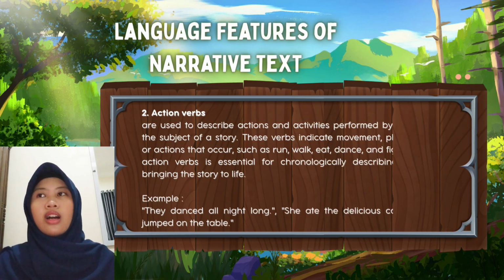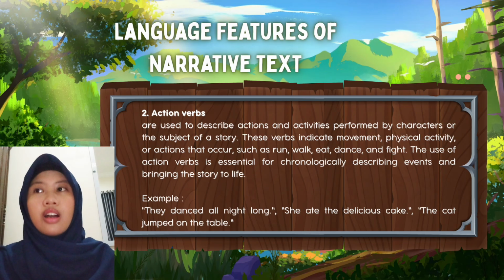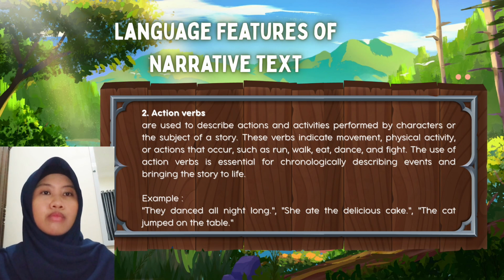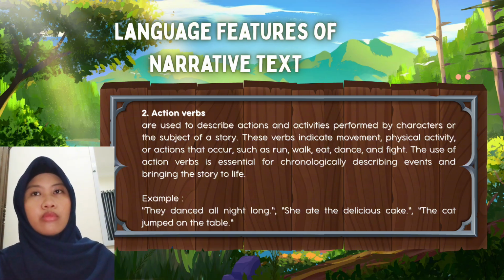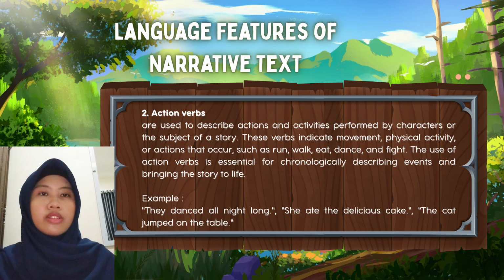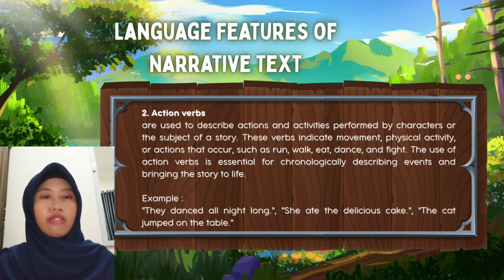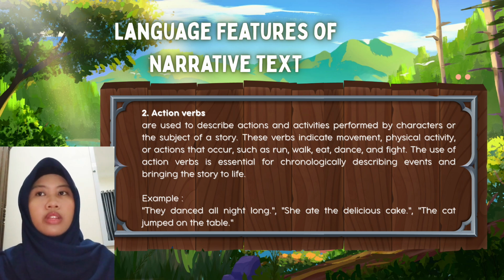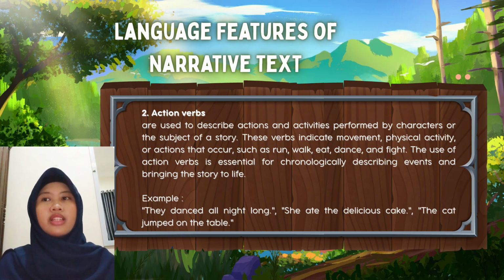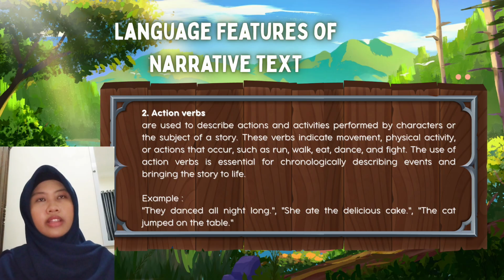Second is action verbs. These are used to describe actions and activities performed by characters or the subject of a story. These verbs indicate movement, physical activity, or actions that occur, such as run, walk, eat, dance, and fight. The use of action verbs is essential for chronologically describing events and bringing the story to life. For example, they danced all night long, and then she ate delicious cake, and the cat jumped on the table.